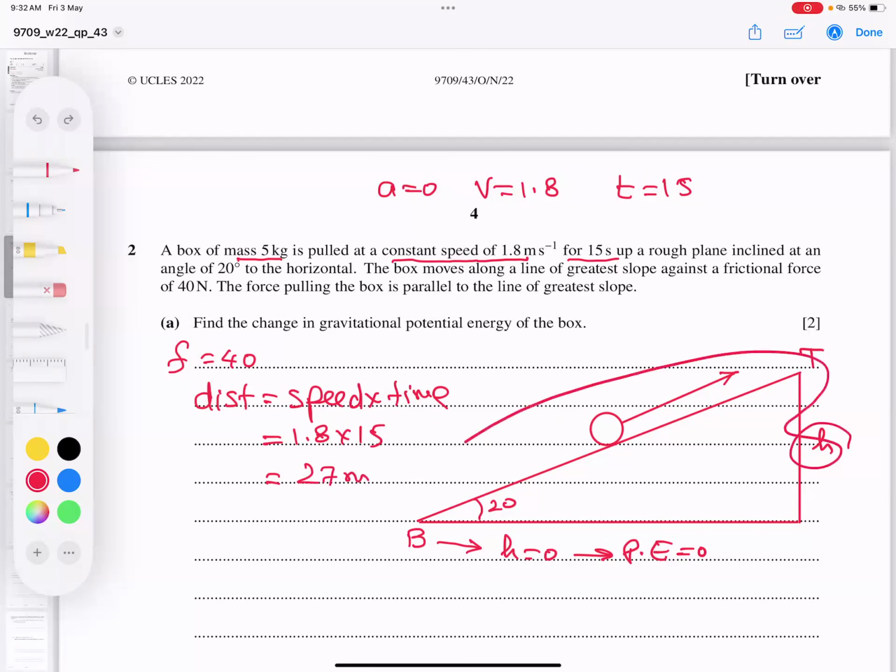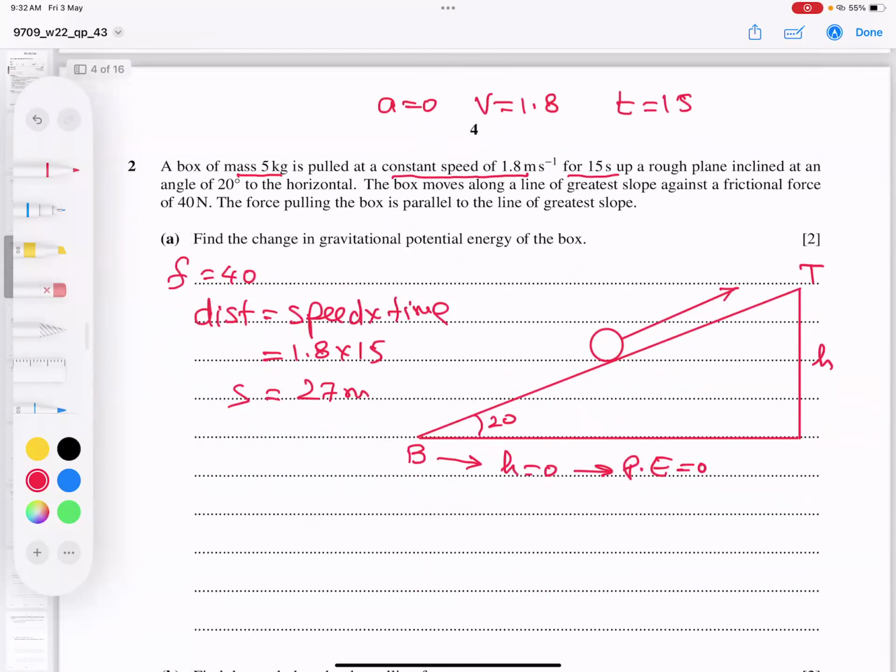So opposite by hypotenuse, you know it very well, is sine theta. So H by 27 is equal to sine 20. This multiplies there. So 27 times sine 20, and I get the value 9.2345 meters. And students, now what is the target to find?